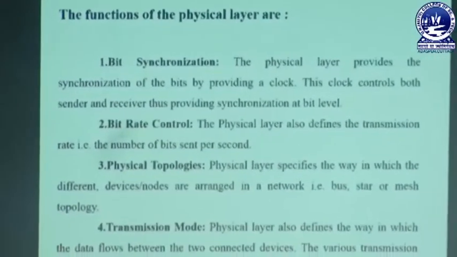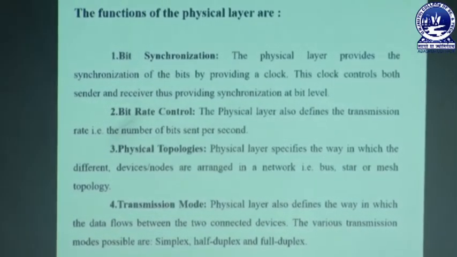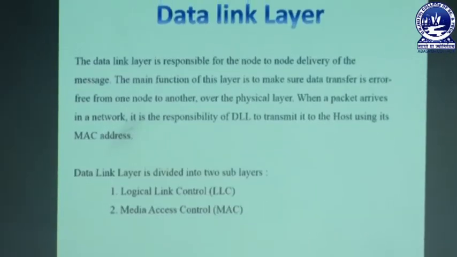But in case of full duplex, the best example we can consider is the mobile phone. Whenever we are talking to our friend, he or she can also speak at the same time. While talking I can also listen to what they are saying. In this case both the sender and receiver can send messages simultaneously. There is no restriction. So these are the transmission modes. These are the four functions of the physical layer: bit synchronization, bit rate control, physical topologies and transmission mode. Next we will be discussing the data link layer.